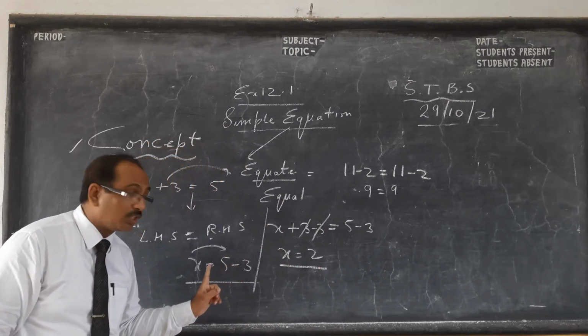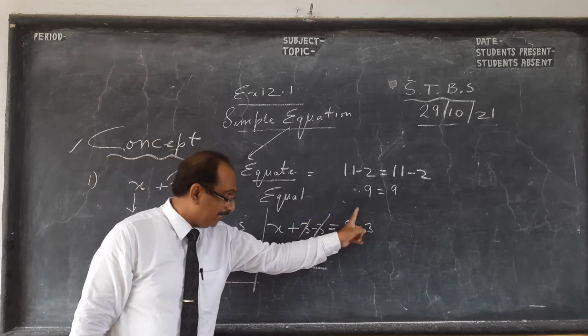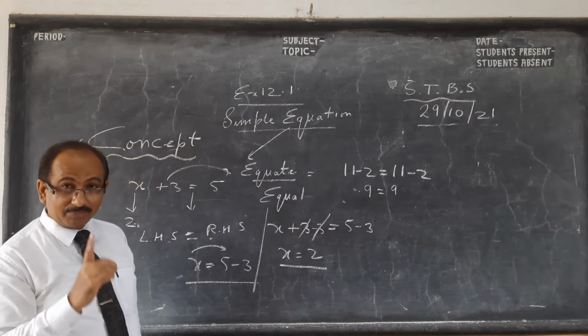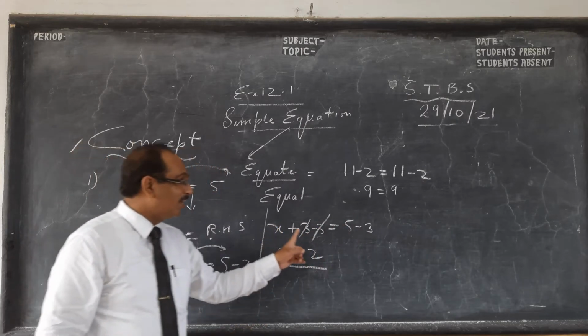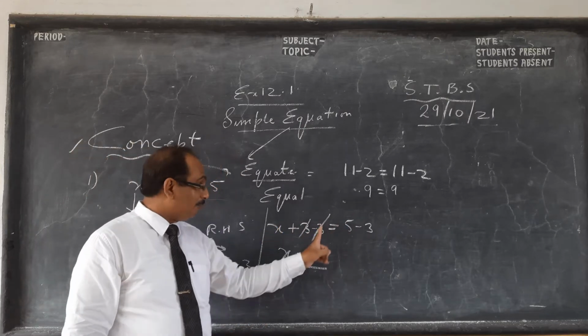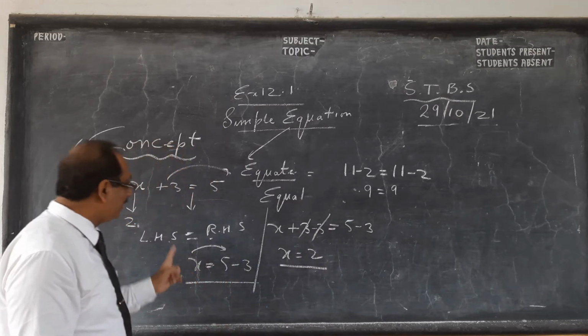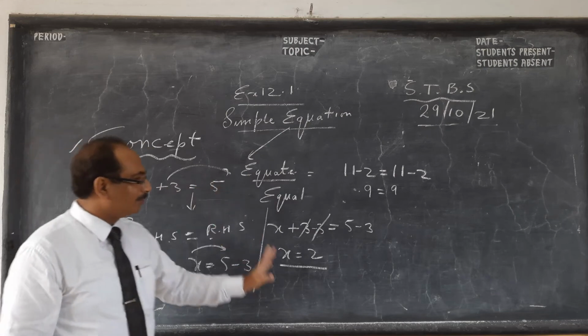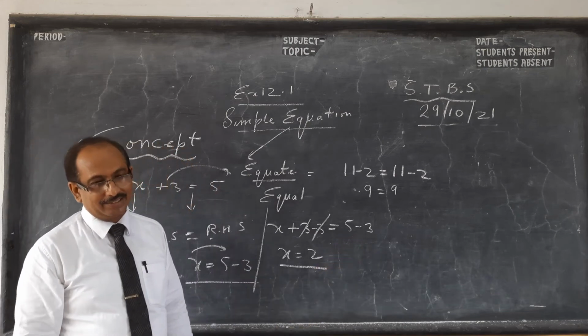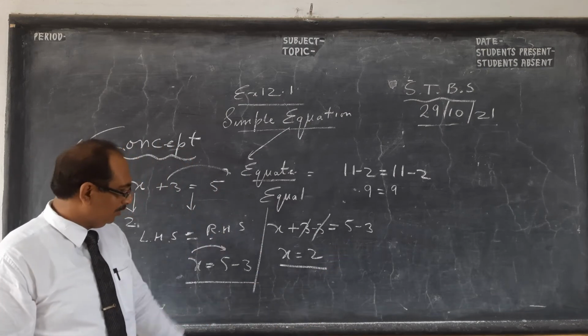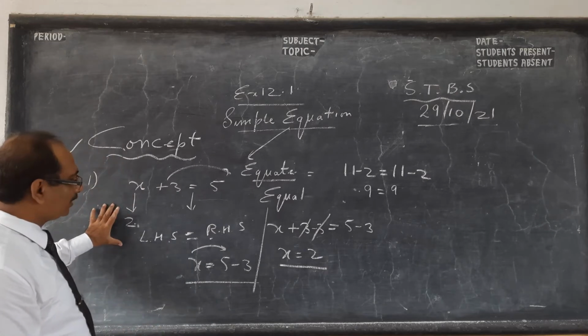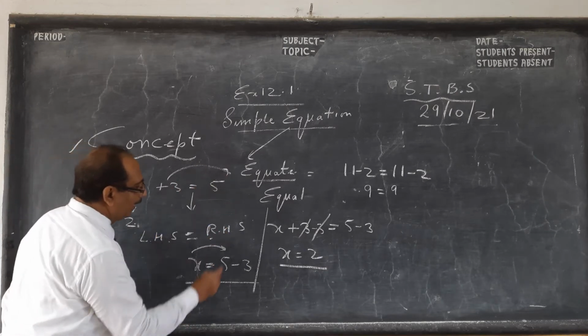What we say in shortcut is, when plus goes to the other side, it becomes minus. But children, actually what happens? We subtract on both sides. Minus 3 cancels here, but on this side it does not cancel. So we say in short, plus becomes minus. I'll tell you a second thing, then we will see. So this is the first thing. So what we do, children, x goes to that side.